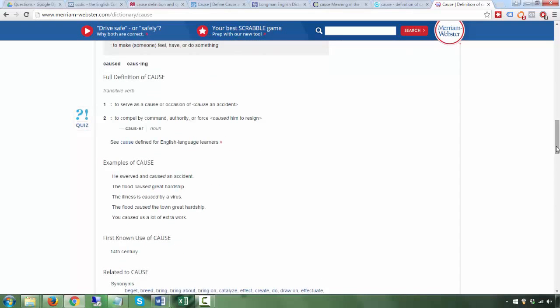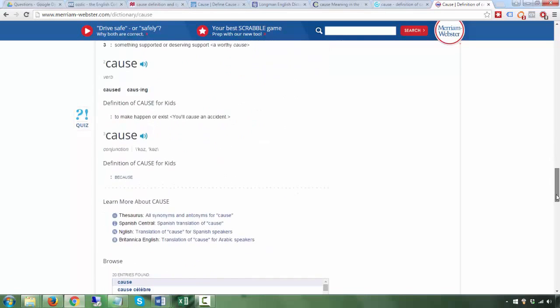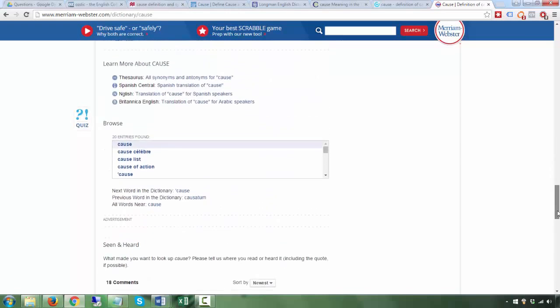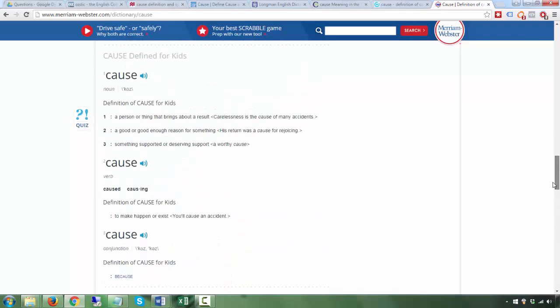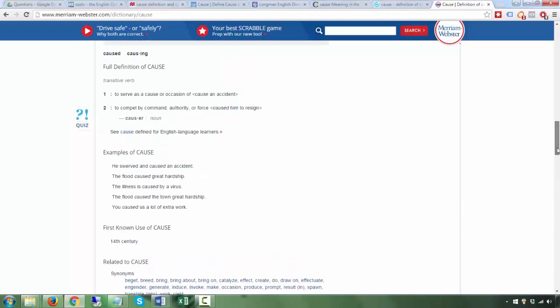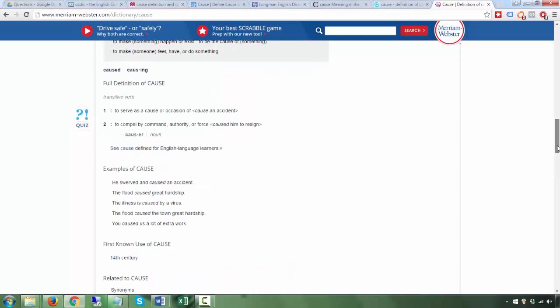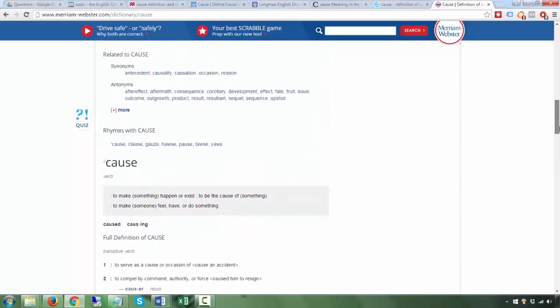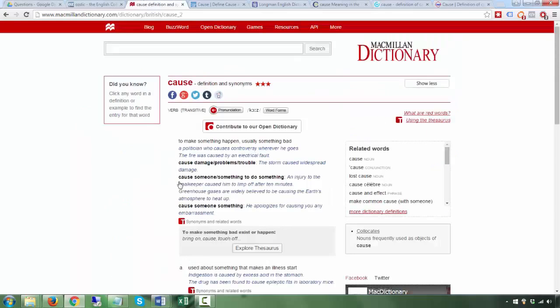As far as I can see, it doesn't seem to make someone feel... well, this is kind of like it. But again, it's not as clear as going to Macmillan. That's why Macmillan is my first choice dictionary.